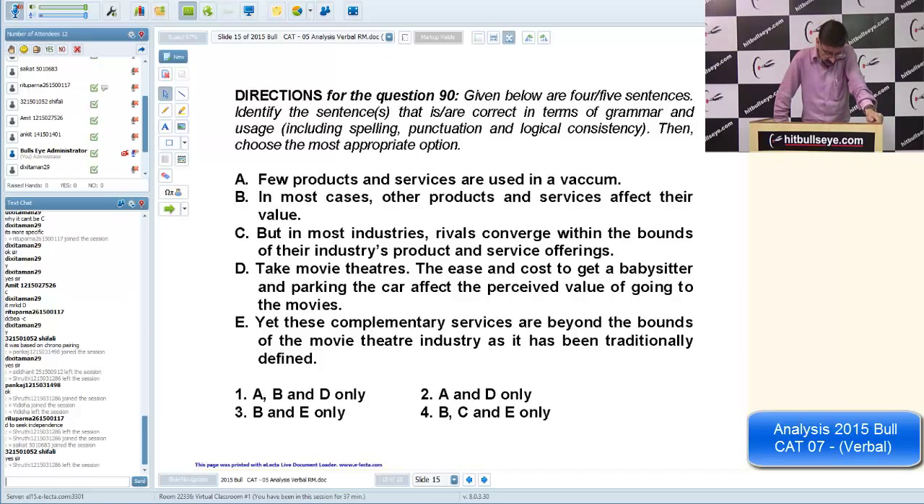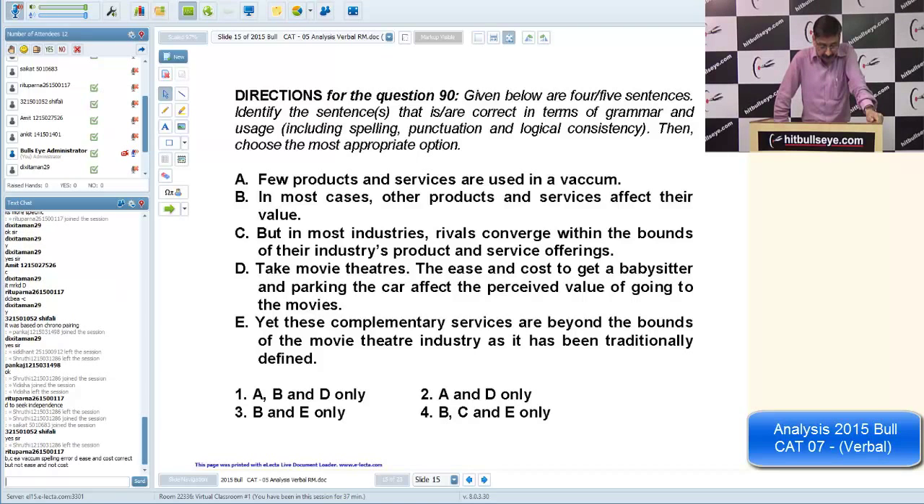And in this, D, cost of getting. Yes, take the movie theater, the ease and cost to get, because we need to make the sentence parallel also. Second half, and parking the car. So ease and cost of getting a babysitter and parking the car. So parallelism, again a very simple concept, nothing new, nothing dangerous like anthrax, germ warfare.